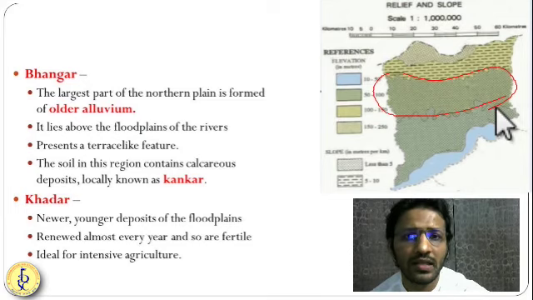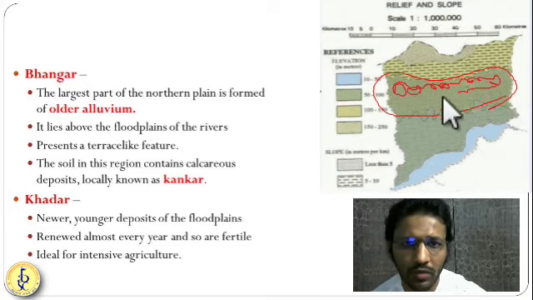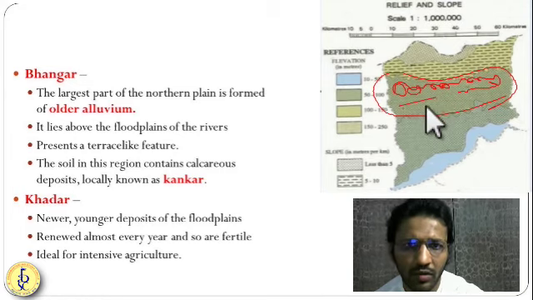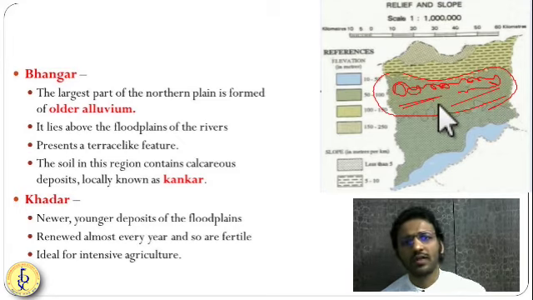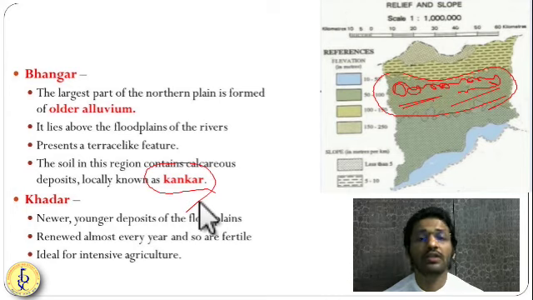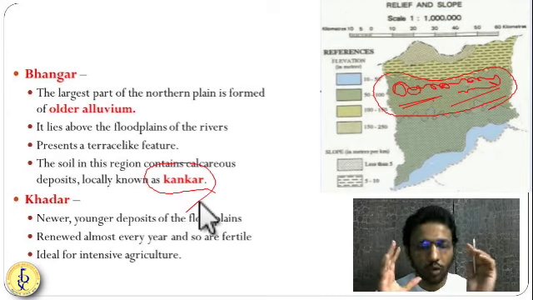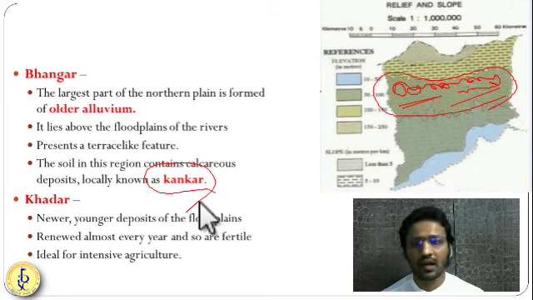This is the oldest deposit, and you will see small stones, limestone made up of lime, scattered over this region. These stones are known as kankars. So this is the Bhangar, with the oldest alluvium, and the deposits over here you will call kankar.